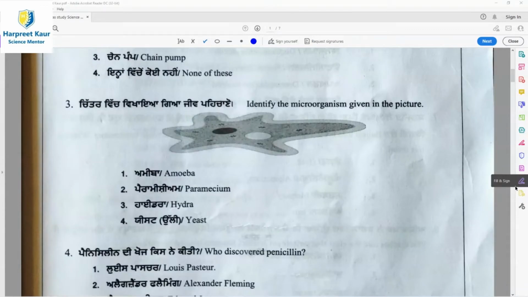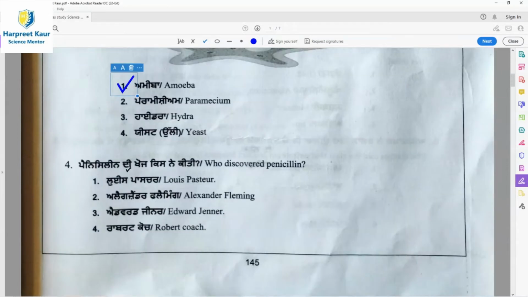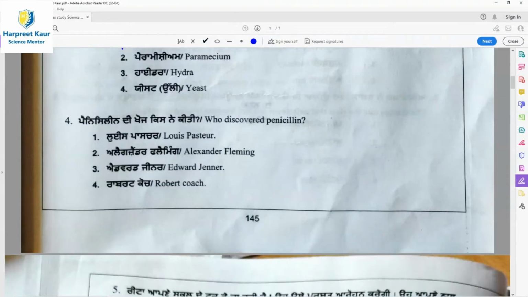Question 3, identify the microorganism given in the picture. Children, you must have seen the slides of this organism by using the microscope. This is answer 1, amoeba. Then question 4, who discovered penicillin? Option 2, Alexander Fleming.